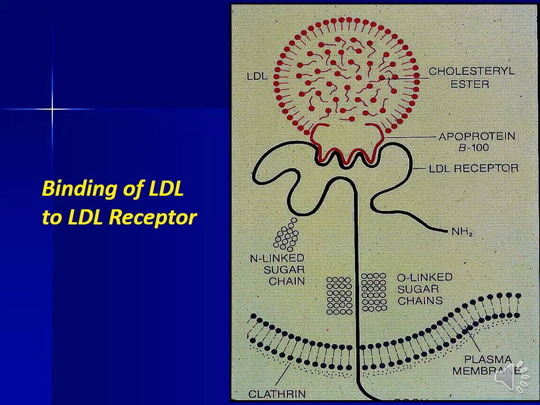Binding of LDL to LDL receptor. LDL particle binds to LDL receptor via apoprotein B100. The LDL receptor N-terminal is negatively charged, and this facilitates the binding of apoprotein B100 to the receptor.